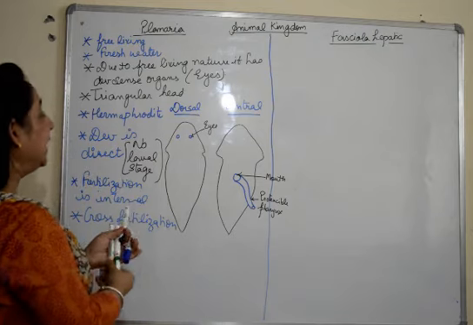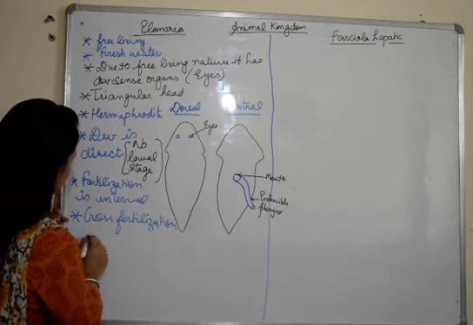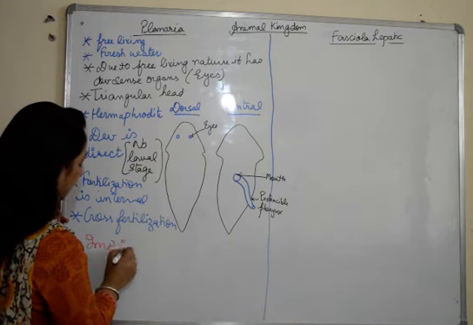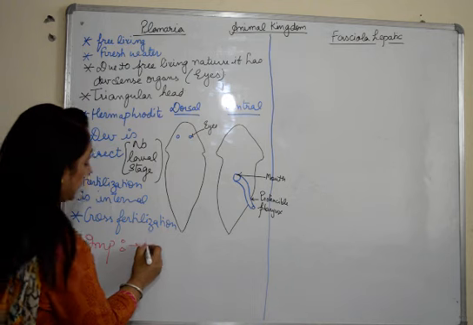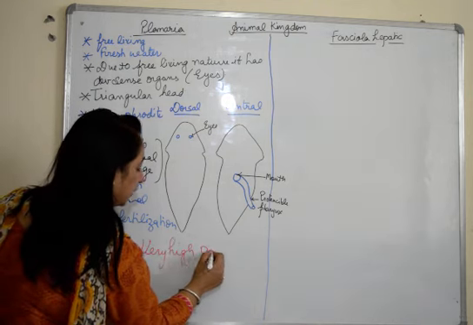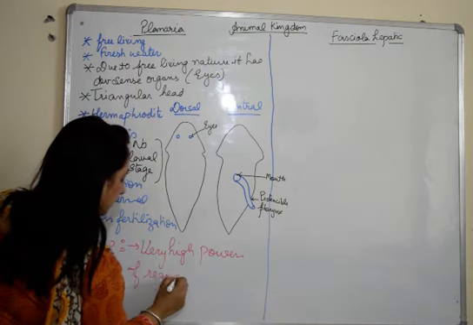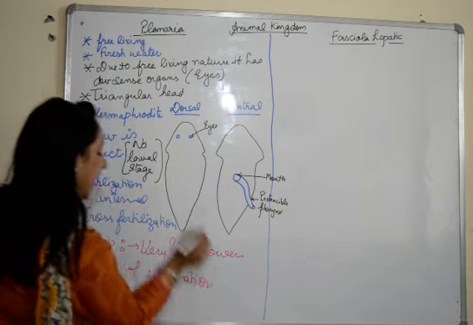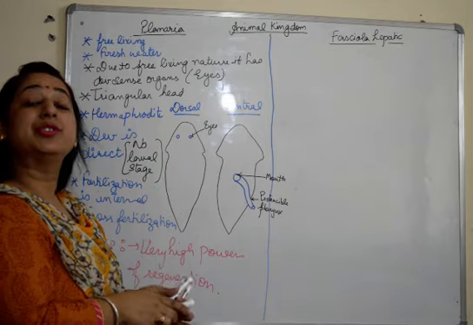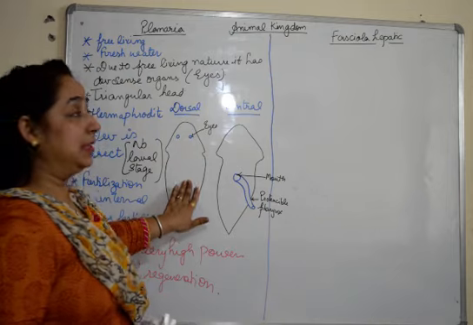And there is a very significant, very important feature of planaria, that they have very high power of regeneration. Fine. So these are the various characteristics of planaria, which is a free living organism and which is not a parasite, the only free living.